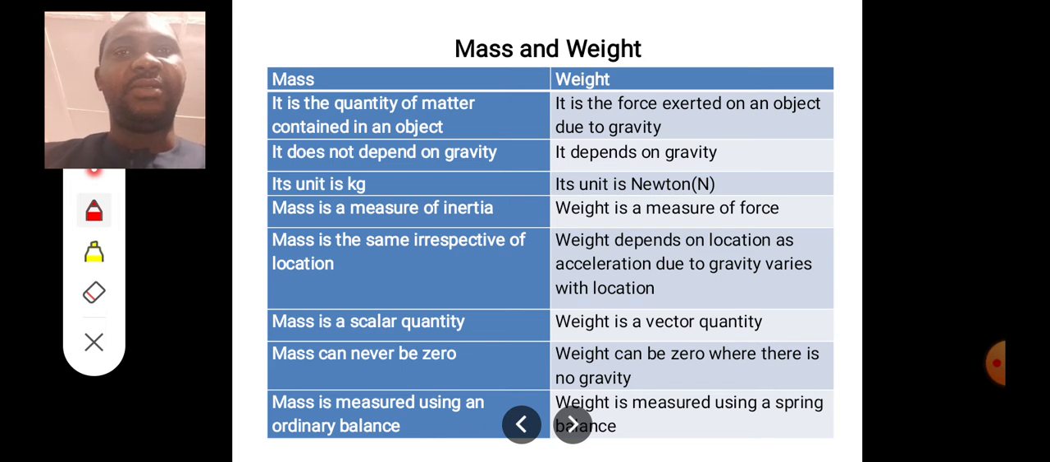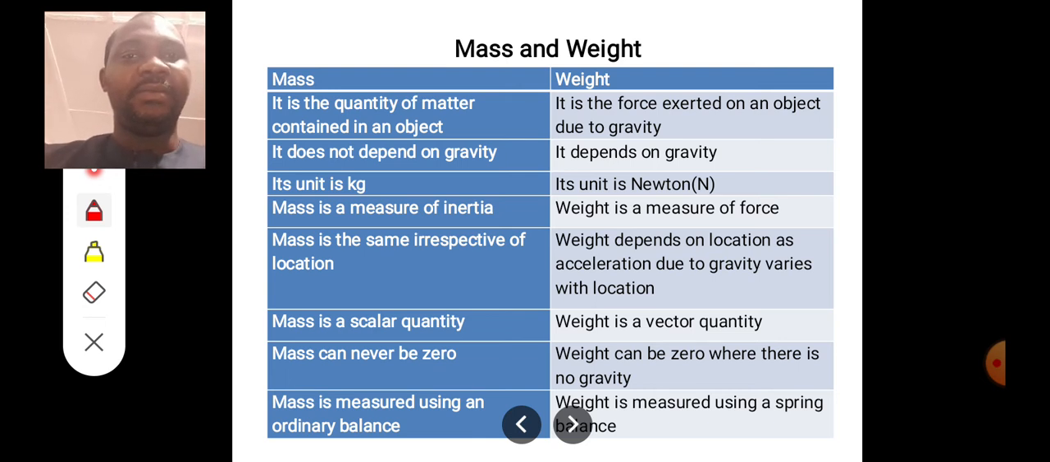It has magnitude. You can measure it, but no direction. But weight is a vector quantity. It has magnitude and also has direction. It acts downwards. Now, mass can never be zero. But weight can be zero. There are places where there is no gravity. In those cases, weight is zero.